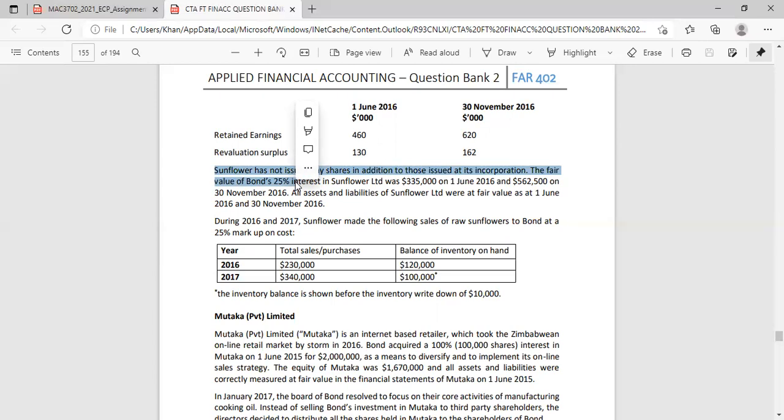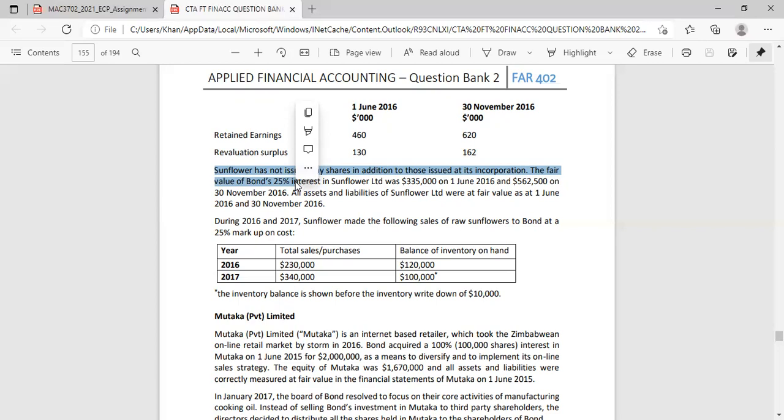So from 30th November up until the end of the current year, we have control. So there was a change in ownership, and it went from associate to subsidiary. That is a change in the nature of the investment. When there's a change in the nature of investment, we are deemed to have sold our entire interest.